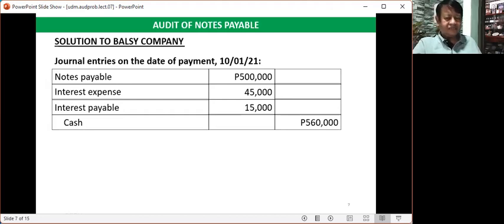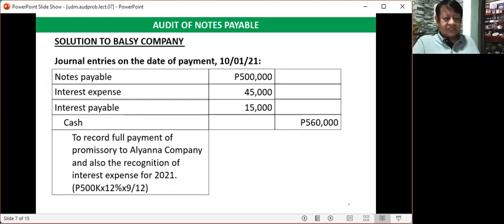Try to check 500,000 pesos multiplied by 12%. That is 60,000 pesos. So if we will add 60,000 pesos to the face amount of the promissory note of 500,000 pesos, the total is 560,000 pesos.